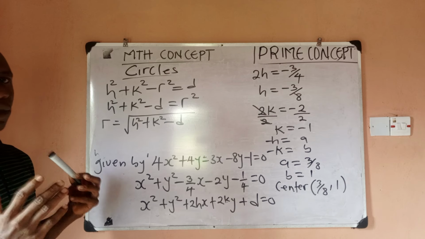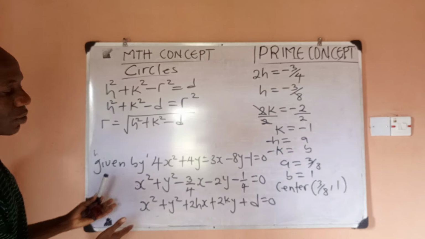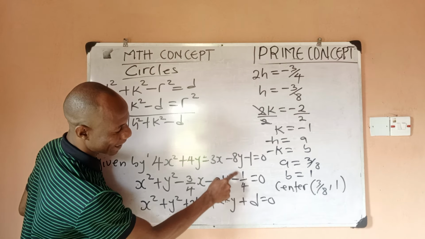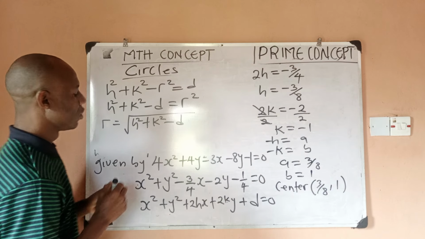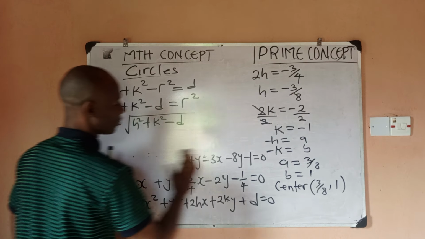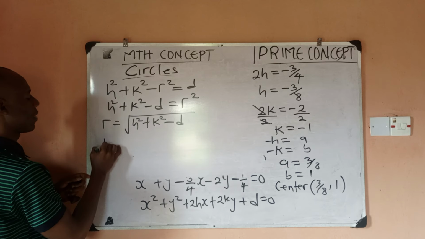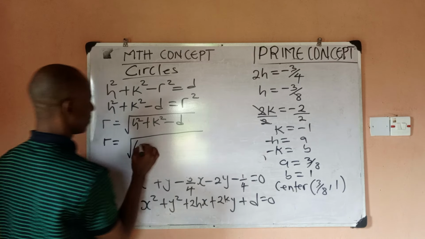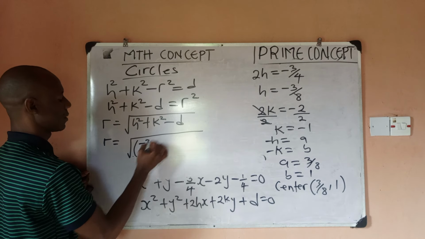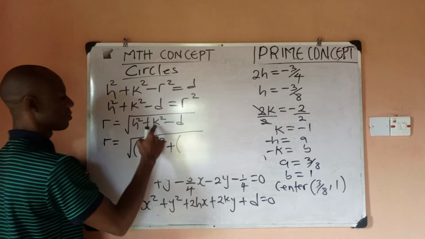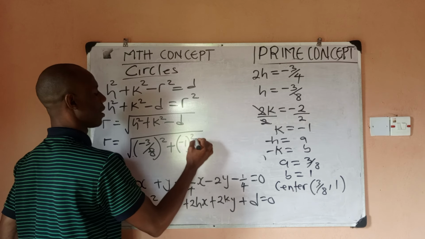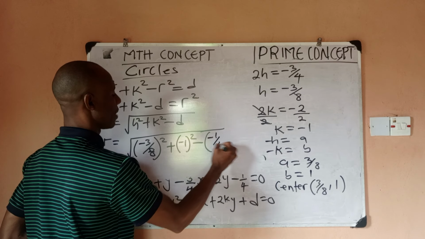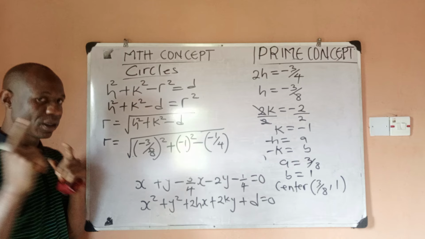Now what do you think the value of d would be in this particular problem? You are very correct. By comparison, your d would represent minus 1 over 4. So if we use this, then we can find that our radius is the square root of h. My h is what? Minus 3 over 8 all squared, plus my k, which is minus 1 all squared, then minus my d now. My d is minus 1 by 4. There is no square for the d, so please take note of that.